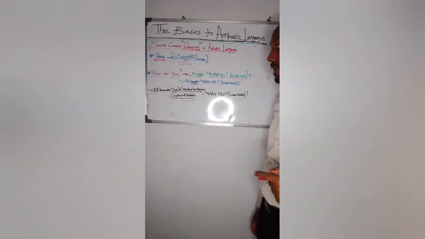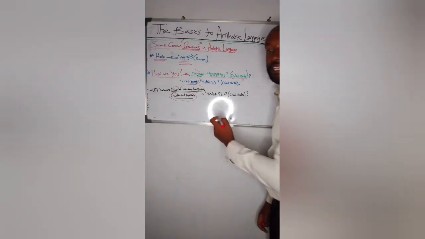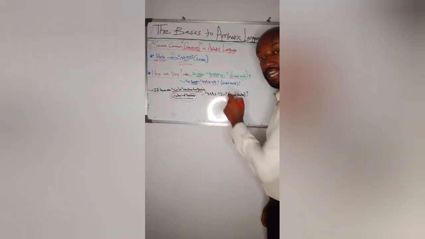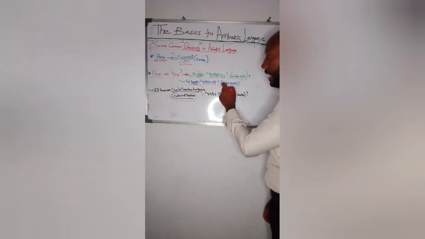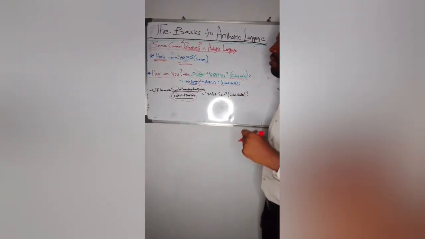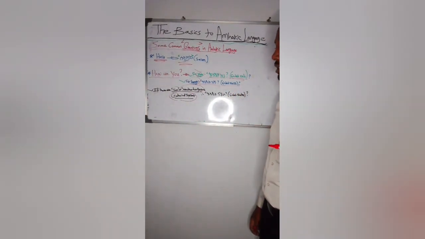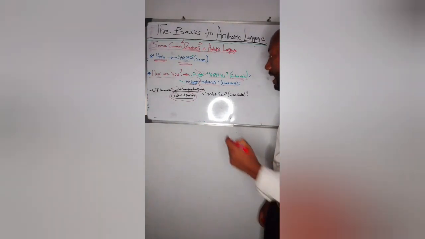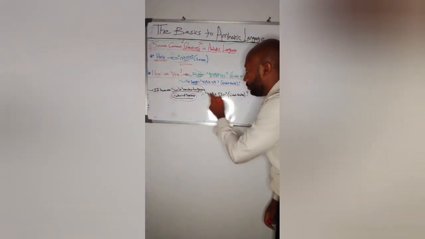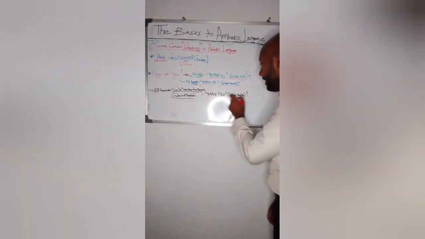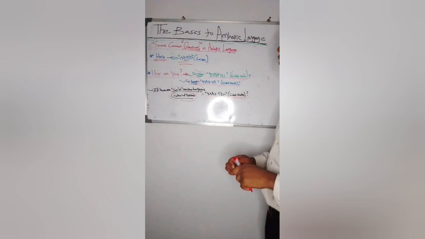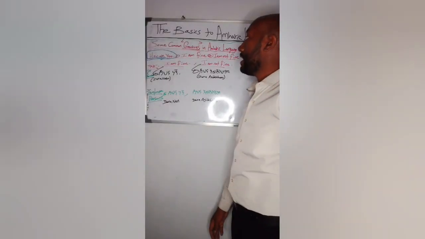For female to say how are you, we will say እንዴት ነሽ. And for persons who are gathered, two or more than two persons gathered together, to say how are you in Amharic language, we will say እንዴት ናችሁ. Okay, now let us see the response.